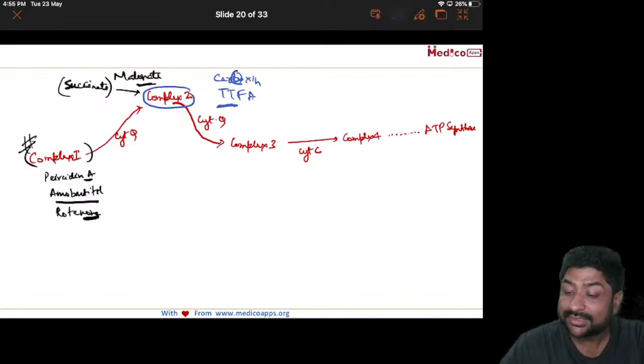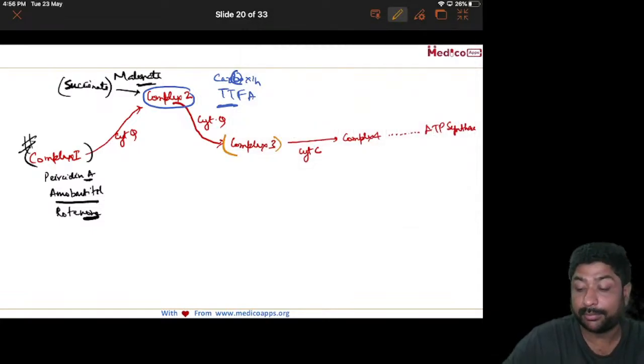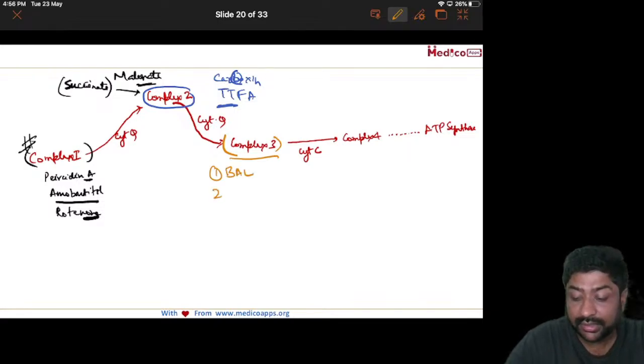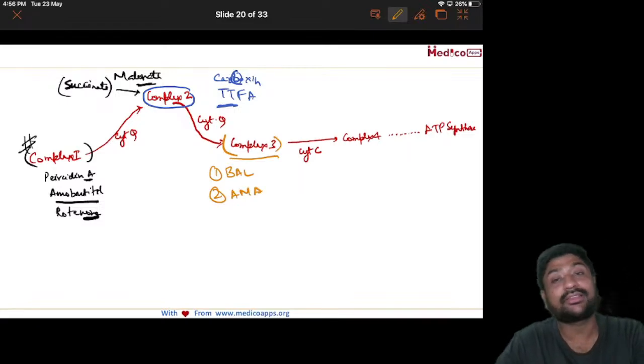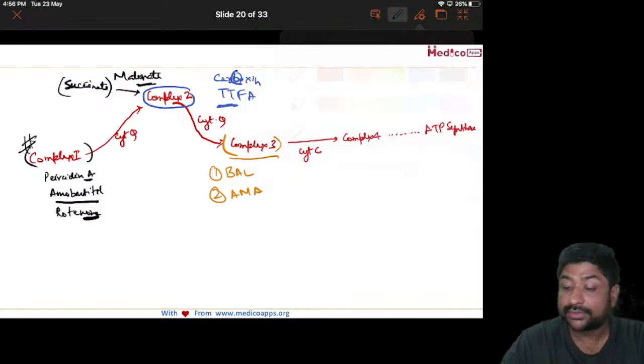What are the complex 3 inhibitors? Let's talk about complex 3 inhibitors. So there are two complex 3 inhibitors: British anti-lewisite, a 3-letter word, and antimycin A. So these are the complex 3 inhibitors. Let's look at what are the complex 4 inhibitors.